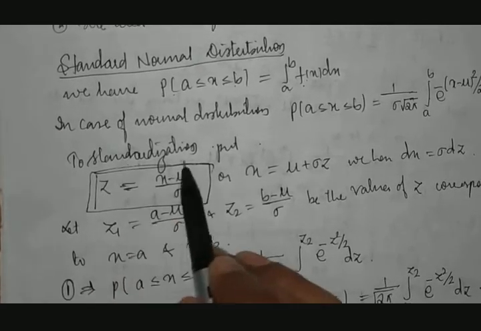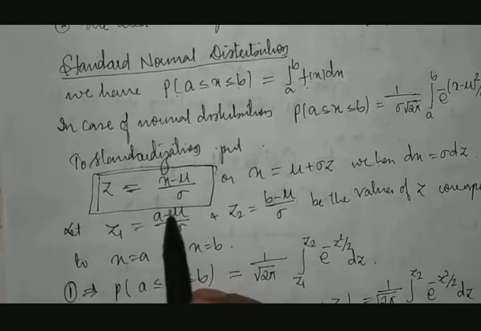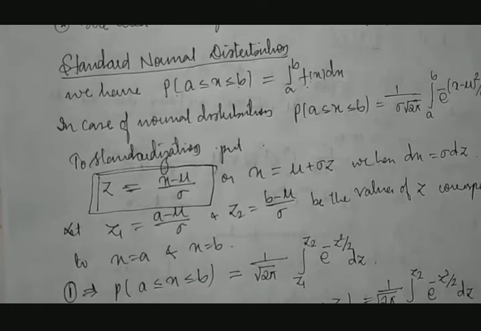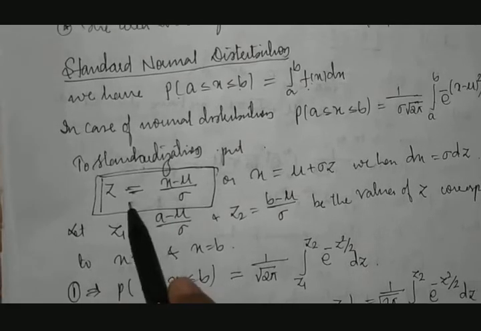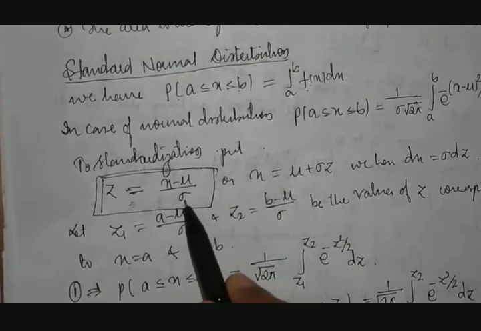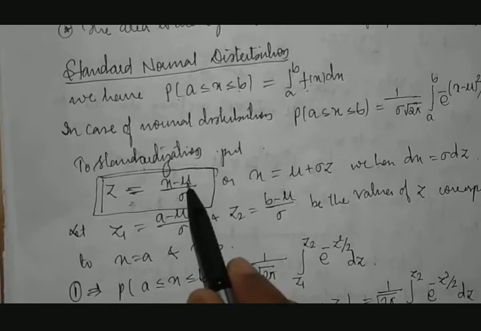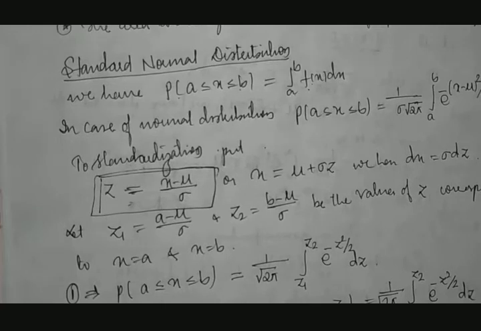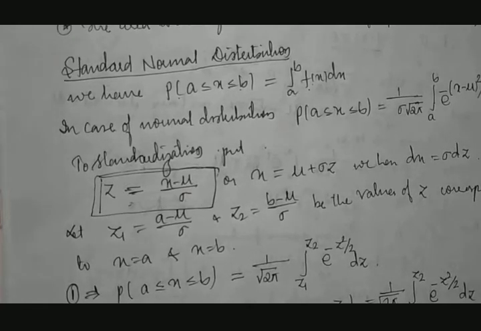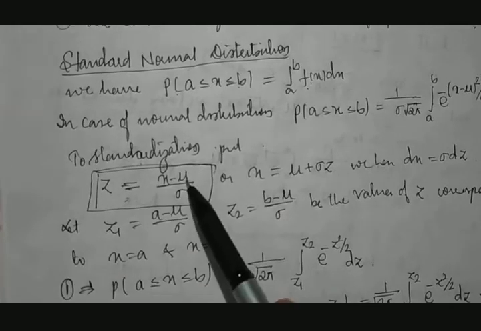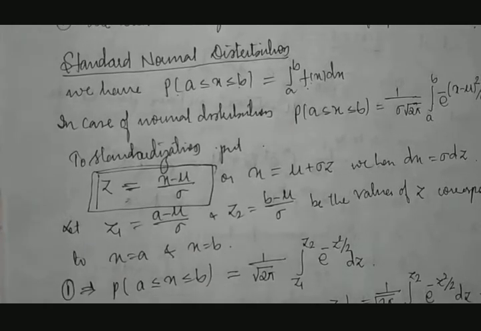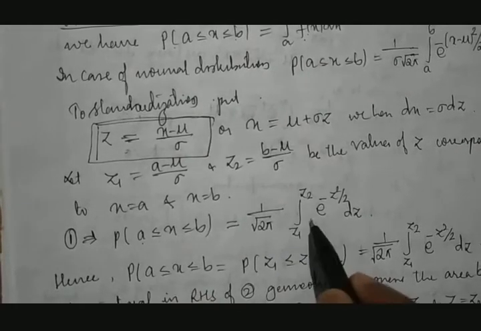This is called standardization, or we call it standard normal variate. So z is equal to x minus mu divided by sigma. X is a given value, mu is the mean, and sigma is the standard deviation. Whenever things transfer from x to z, both mean and standard deviation will play a role.